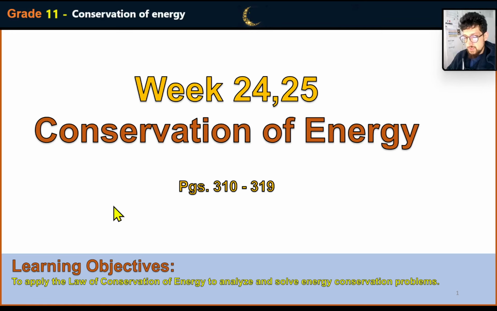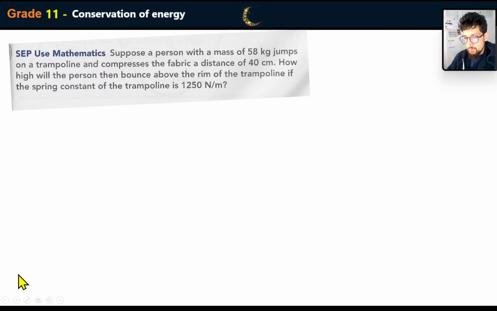Okay, let's get on with it, because I really don't want to make this long. So here we have a problem. Suppose a person with a mass of 58 kilograms jumps on a trampoline and compresses the fabric a distance of 40 centimeters. How high will the person then bounce above the rim of the trampoline if the spring constant of the trampoline is 1,250 newtons per meter?